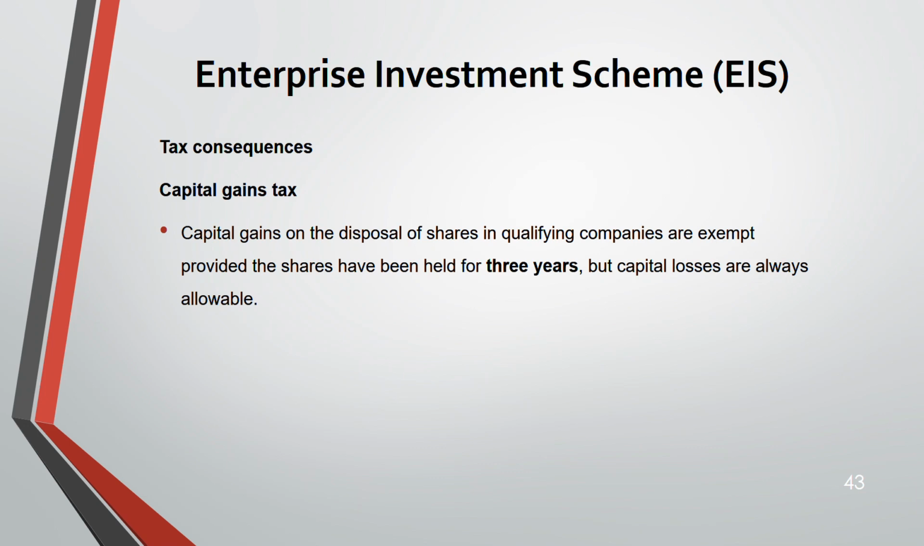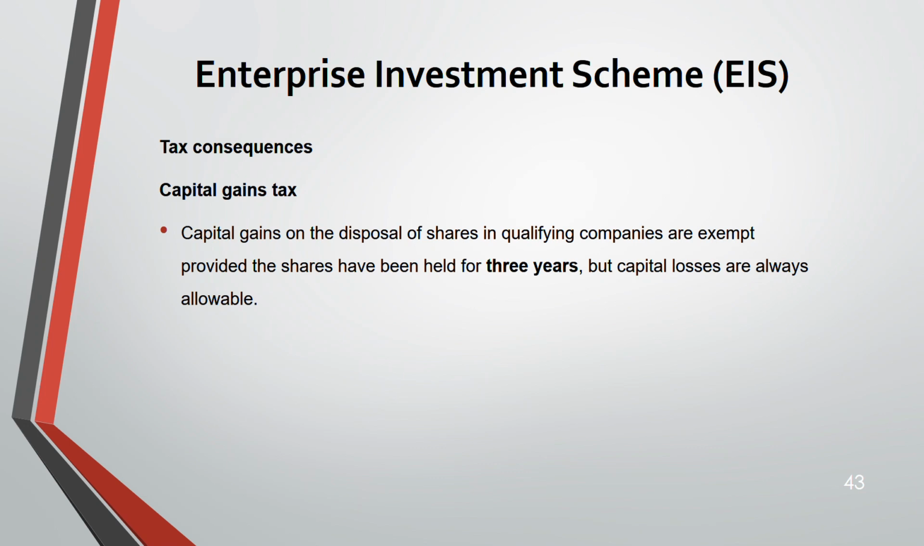But for it to be exempt, conditions are there. Holding period is there. What is it? The shares have to be held for 3 years. Otherwise, it will not be exempt. But capital gains are exempt, but capital losses are always allowable. Capital gains are exempt only if you held the shares for 3 years. But whether you held for 3 years or less than 3 years or more than 3 years, capital losses are